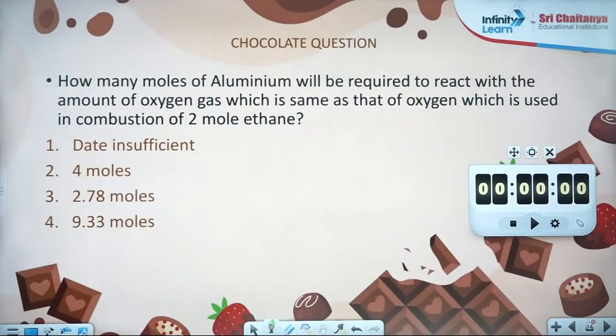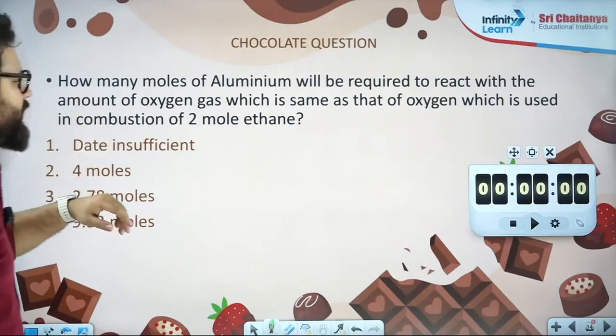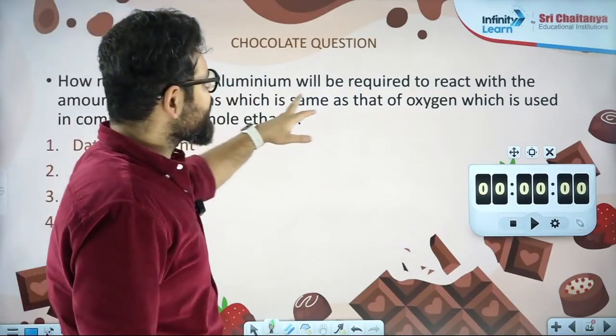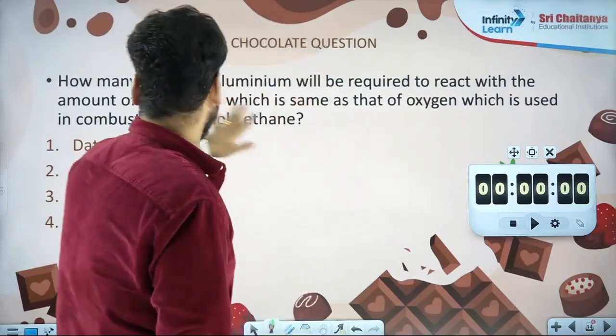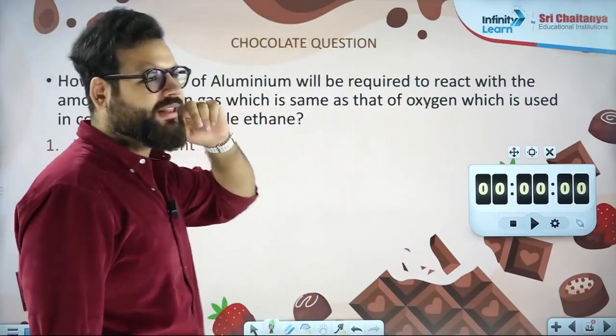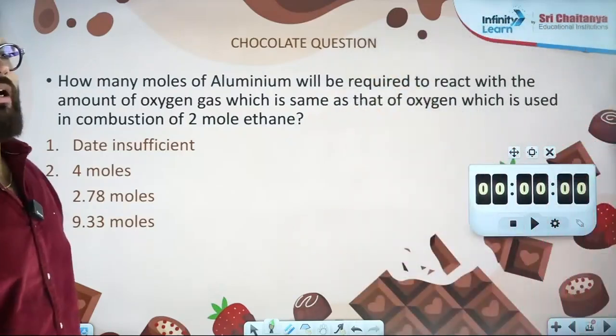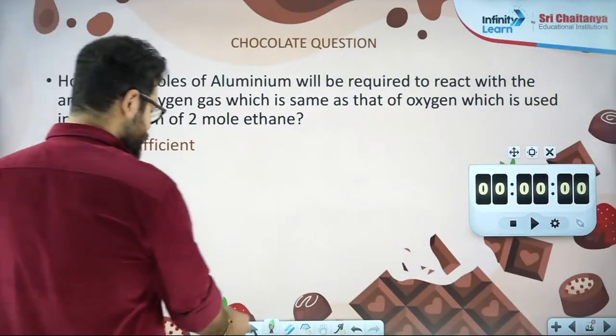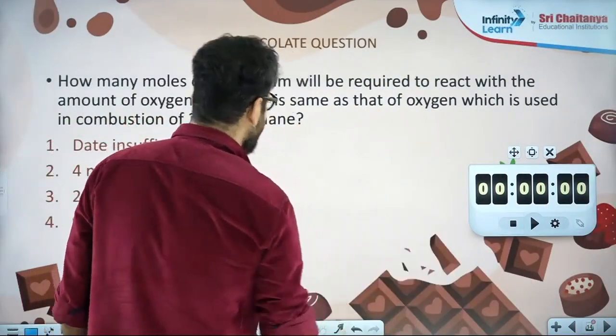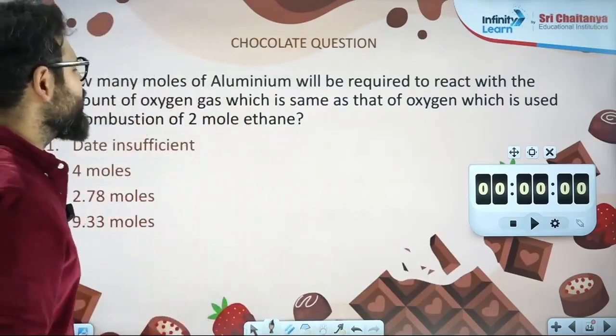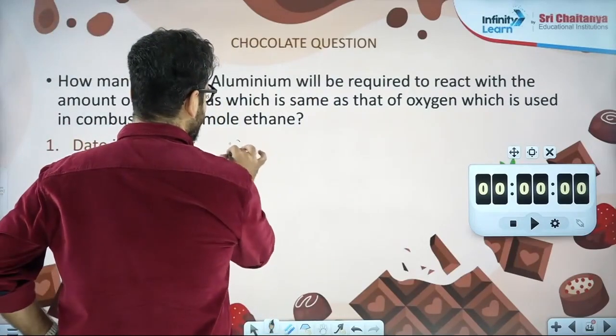How many moles of aluminium will be required to react with the amount of oxygen gas which is the same as the oxygen gas used in combustion of 2 moles of ethane? It is a difficult question, everyone. There are 2 reactions now. Equations you want? You should think of the equation yourself, now you are big enough. Ethane is C2H6.